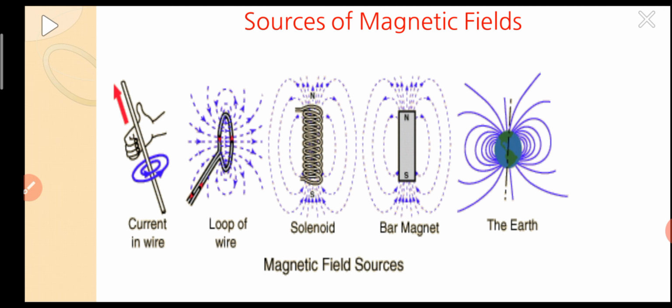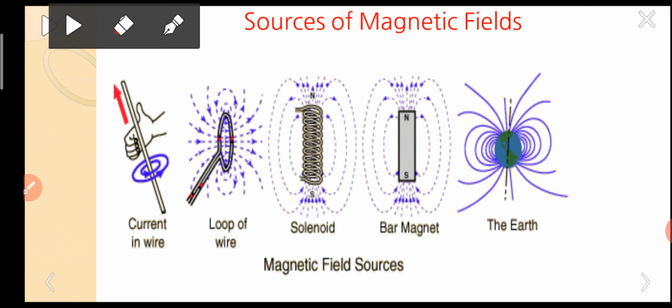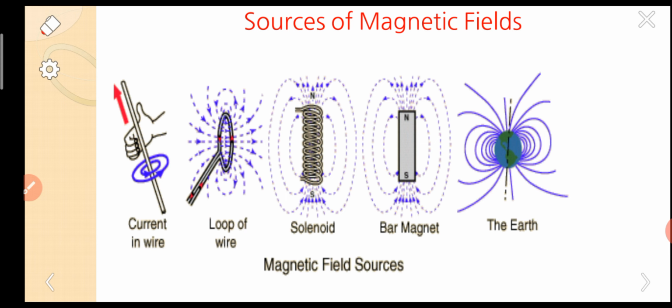Sources of magnetic fields. I have given some of the general sources of the magnetic field. The first one is current in a wire. We all know that whenever current is passing through a wire or conductor, a magnetic field is developed around the conductor. This is the basic thing we already learnt in previous high school classes.